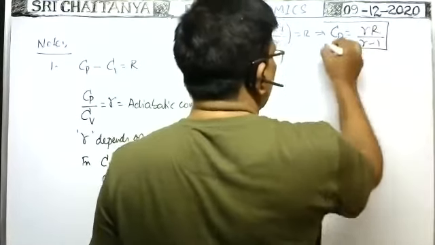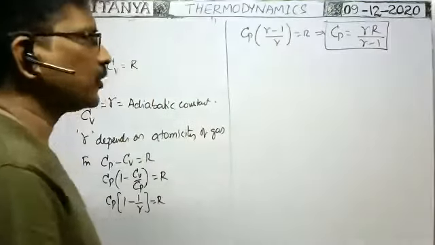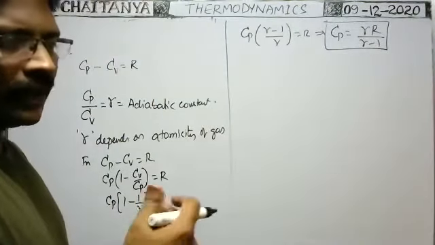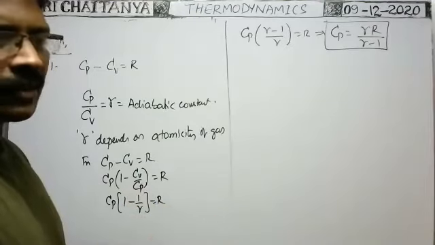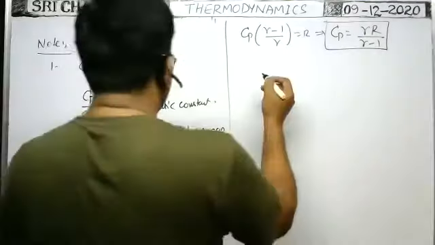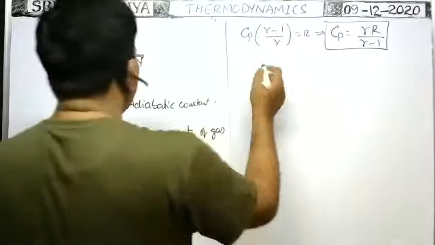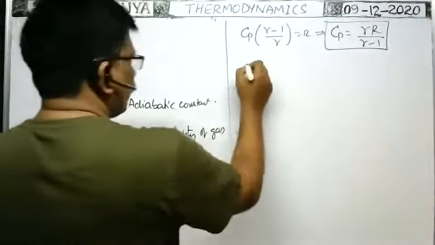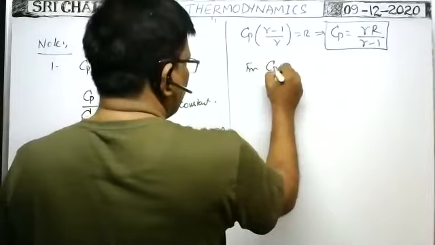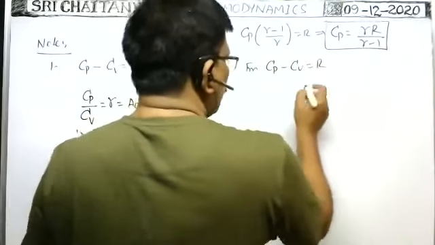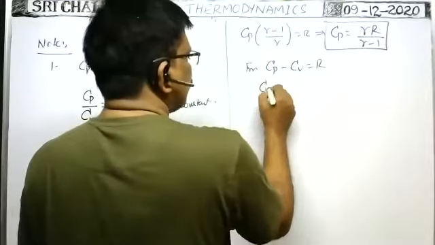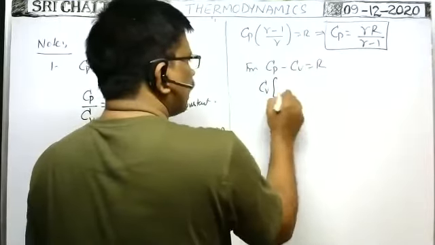This is the formula for the molar specific heat at constant pressure in terms of the adiabatic constant gamma and the universal gas constant R. Similarly, what about the Cv value in terms of gamma? From Cp minus Cv is equal to capital R, take Cv common.